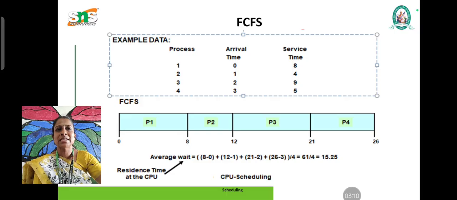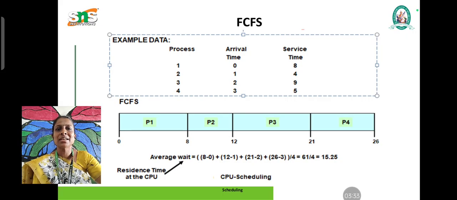Next, process 3 is executed with a service time of 9. P1 and P2 are already executed, so now P3 has to be executed with the service time of 9. So 12 plus 9 is 21. Next, the fourth process to be executed is process 4 with a service time of 5. So 21 plus 5 is 26. Now all four processes have been executed in the CPU.